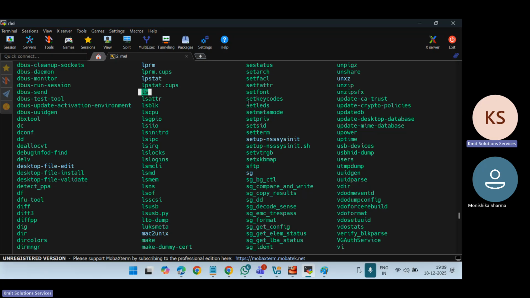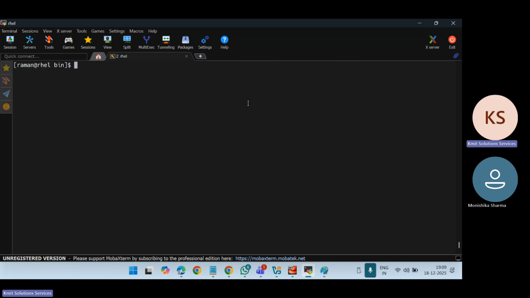So whenever I run ls, that command is under my bin directory. If I say ls -l ls, I want to see the ls command. See, there is an ls file and it has the executable permission.